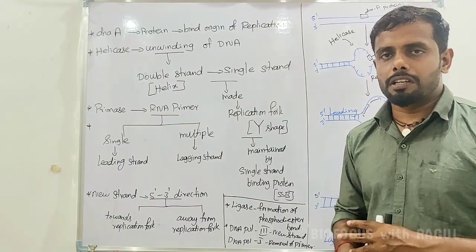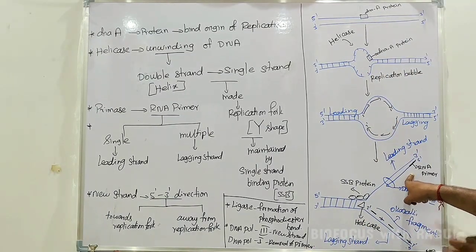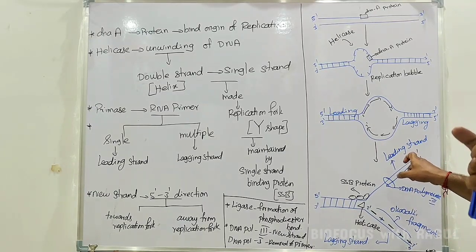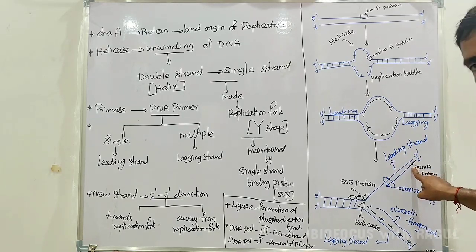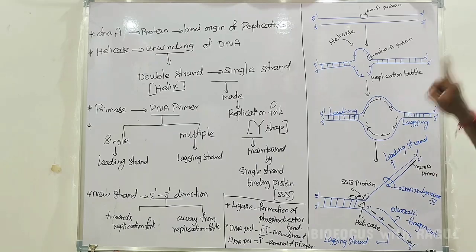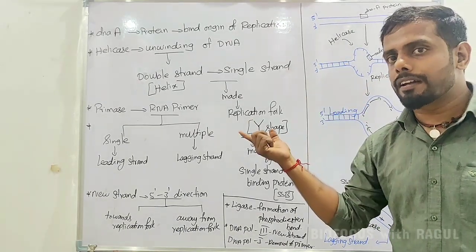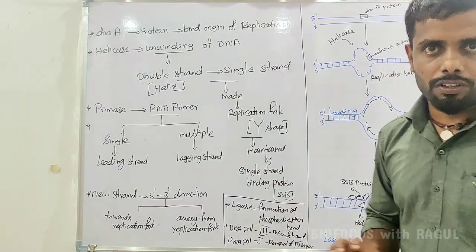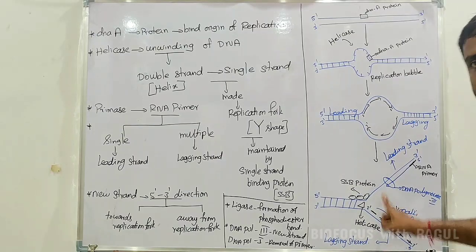ஓகே, after the formation immediately என்ன ஆகும், the primase will start to synthesize the RNA primer which will come and sit on the 3' end. அப்ப 3' end என்னது? template portion அப்படினு சொல்லுவோம். இங்க உட்கார்ந்த உடனே the information will go to the DNA polymerase 3, which is responsible for the synthesis of the complementary strand. Complementary strand synthesis ரெண்டு ஸ்டாண்ட்லயும் நடந்துட்டே இருக்கு.